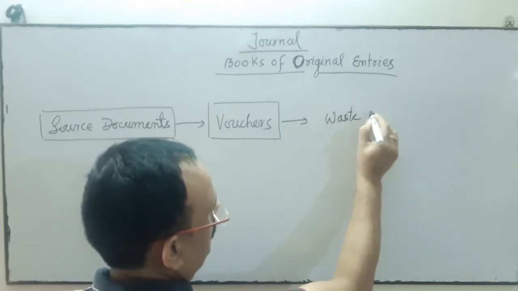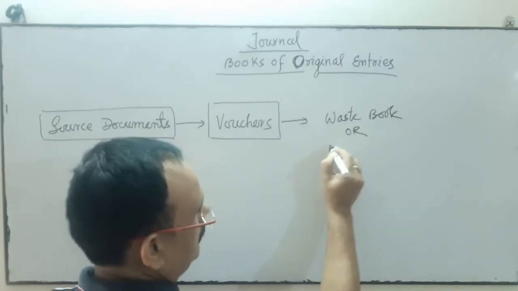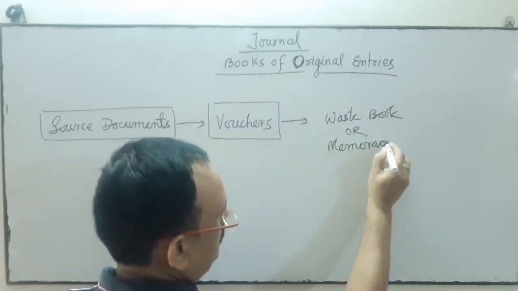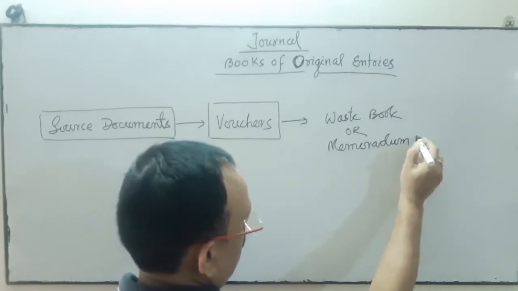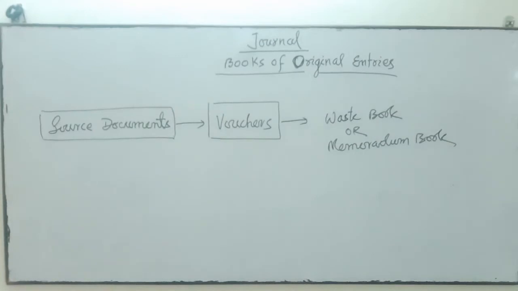West book. This is also known as memorandum book. Is it clear? This is also known as memorandum book.